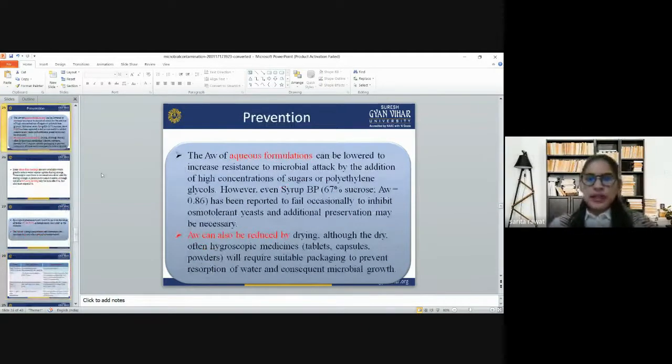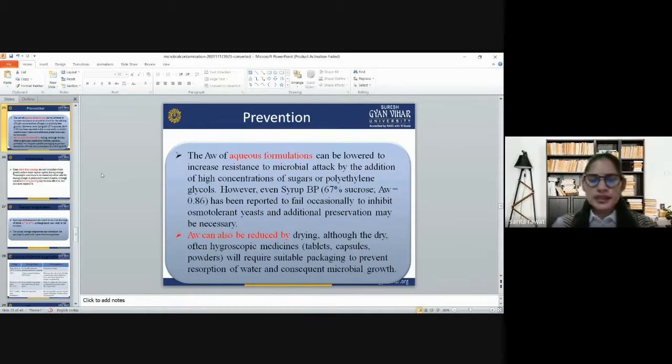The next is prevention. So how can we prevent all these things? The water activity of an aqueous formulation can be lowered to increase resistance to microbial attack by addition of a high concentration of sugar or polyethylene glycol. However, even syrup BP, 67% sucrose, with a water activity of 0.86, has been reported to fail occasionally to inhibit osmotolerant yeasts, and additional preservation may be necessary for that.